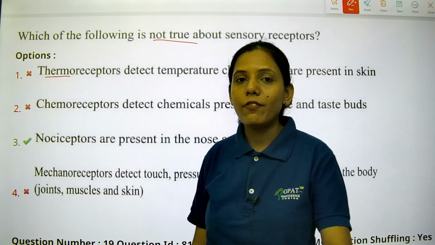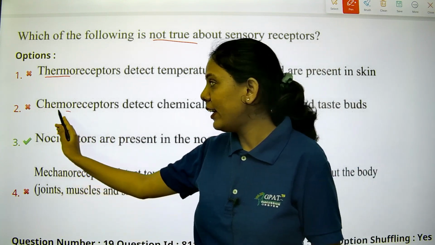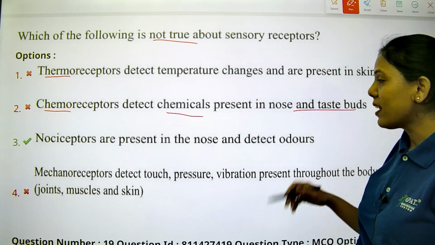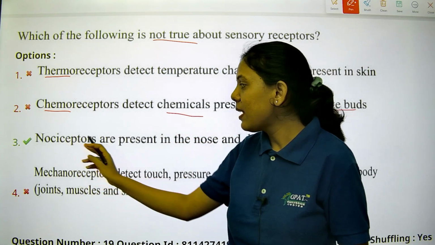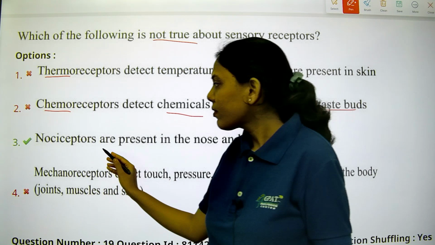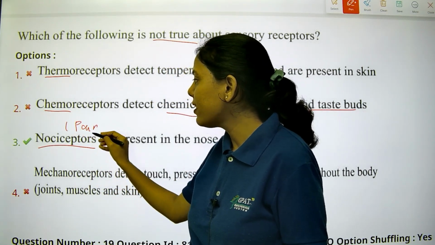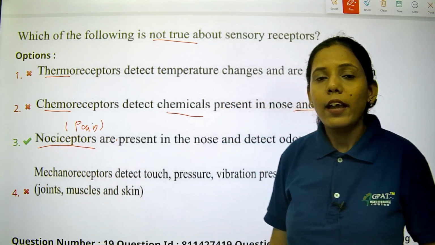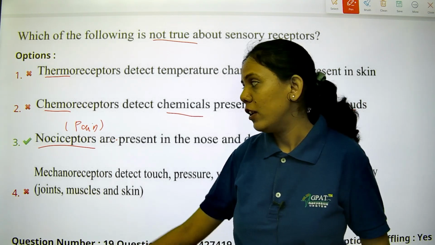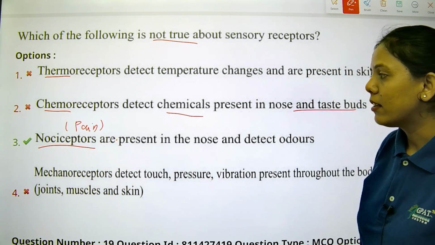We have to identify which is not true. Chemoreceptors are related to chemicals, so they detect the chemicals present in the nose and the taste buds. Nociceptors are present in the nose and detect the odors? No. Nociceptors are related to pain. Remember, nociceptors are not present in the nose. In the nose we have olfactory nerves. Nociceptor is for the pain. So the third is not matching. So the third is the right answer.